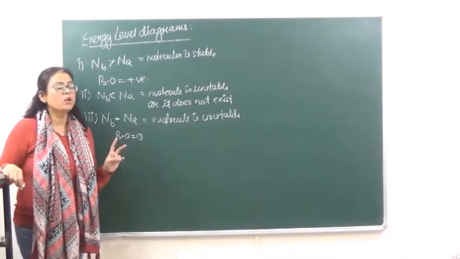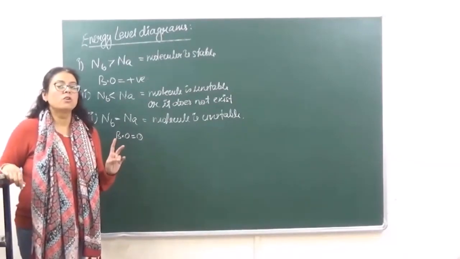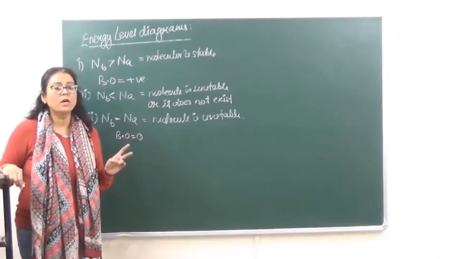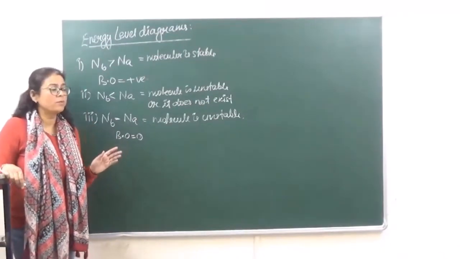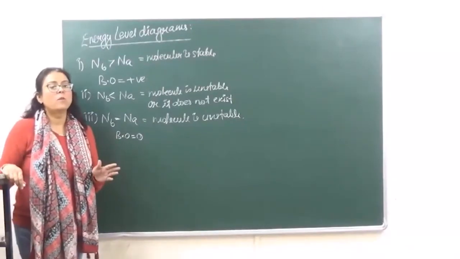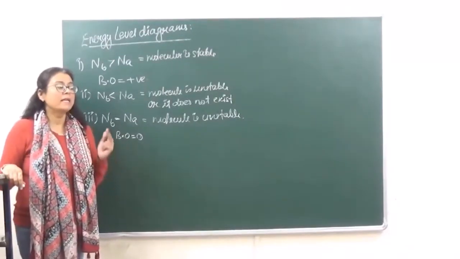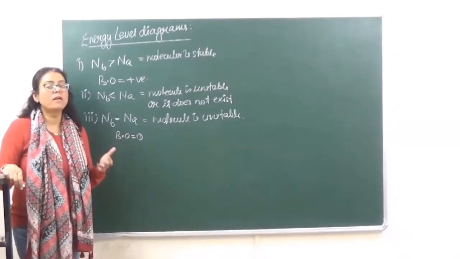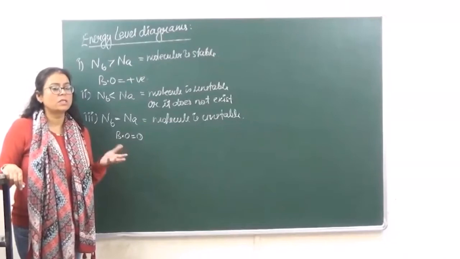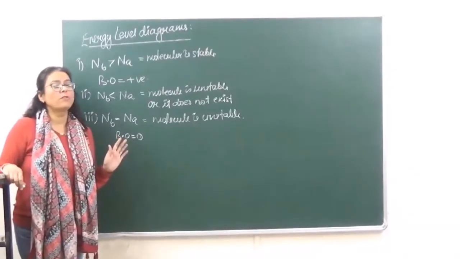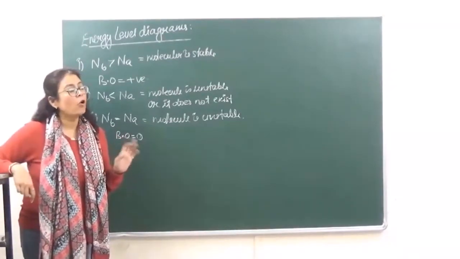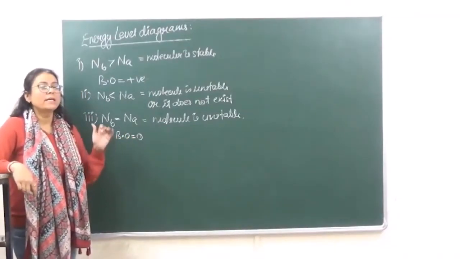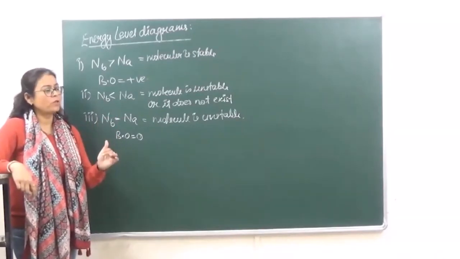Then second, Hund's rule of maximum multiplicity. So Hund's rule of maximum multiplicity क्या बोलता है? That says that pairing will not take place in a set of degenerate orbitals until each orbital is singly filled. ठीक है? And number 3, Aufbau principle, that the electrons are filled up in order of increasing energies. So all those rules which we follow for filling up of atomic orbitals, we are going to follow over here. Okay? So यहाँ पे भी जो energy रहती है, that is 1s will have the lowest energy.